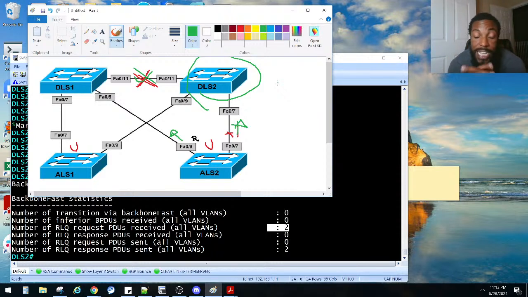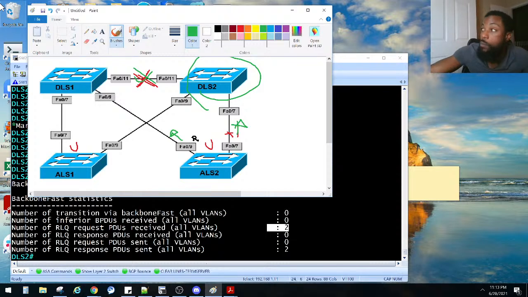It's just 9 times out of 10, it works automatically, where it'll block anything that could cause a loop. So don't get too intimidated here. We can manipulate our traffic and optimize our Spanning Tree network to work in a certain way.